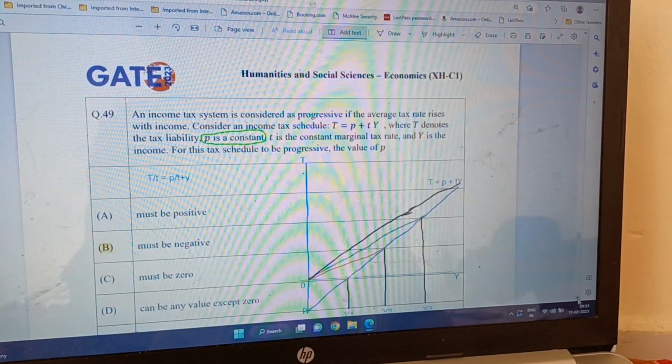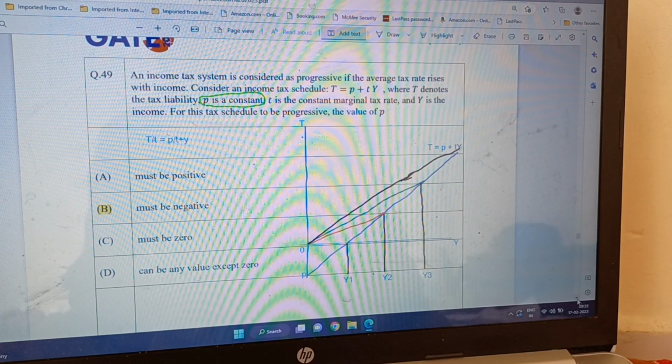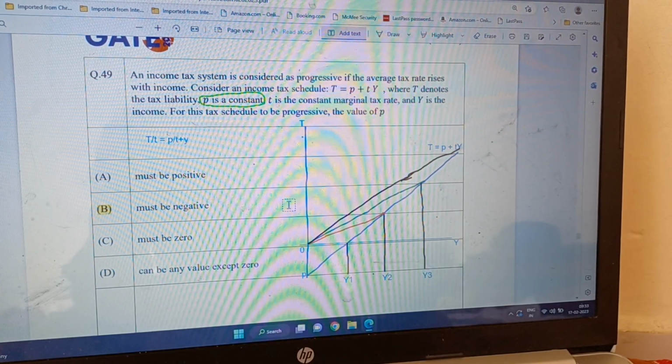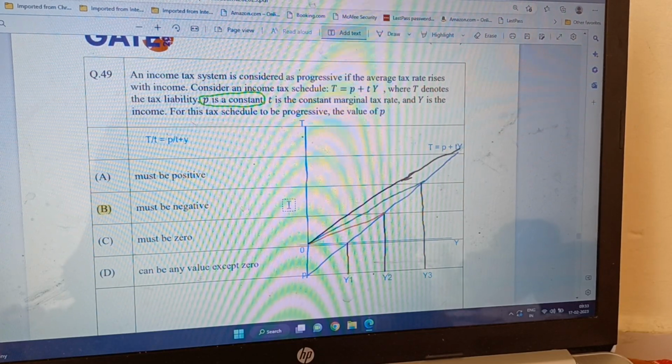Next question is, an income tax system is considered as progressive if the average tax rate rises with income. Yes, that is the definition of progressive income tax. If your income increases by 10%, the taxes should increase by more than 10%. So that's the nature of progressive taxes.